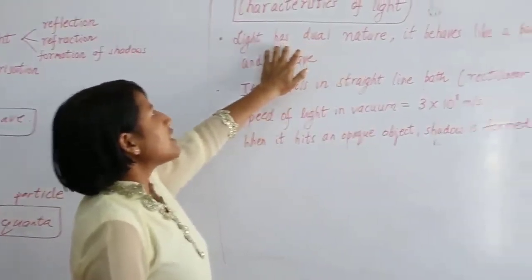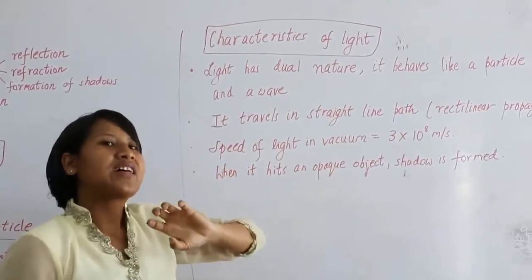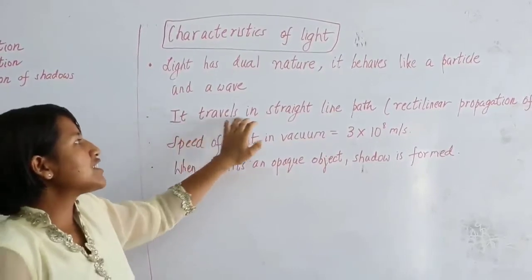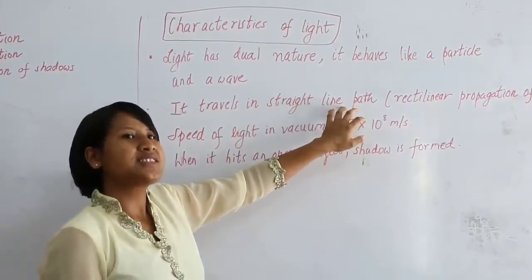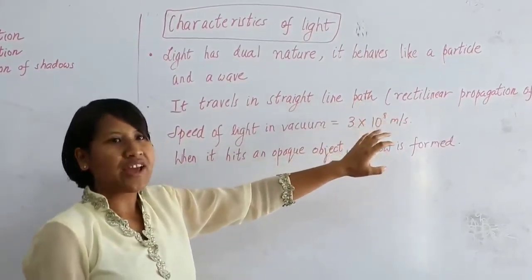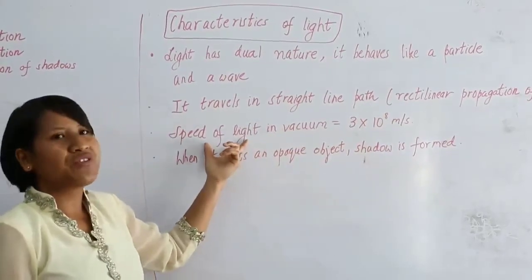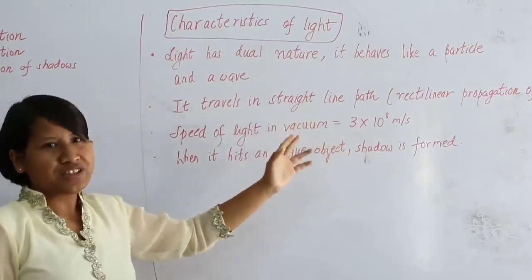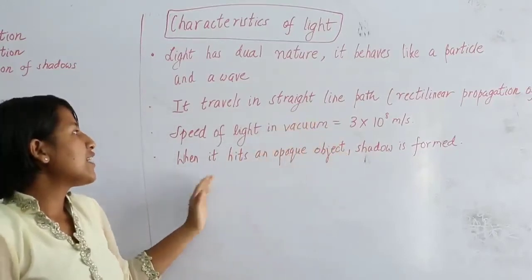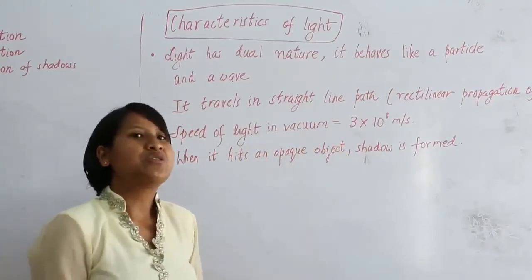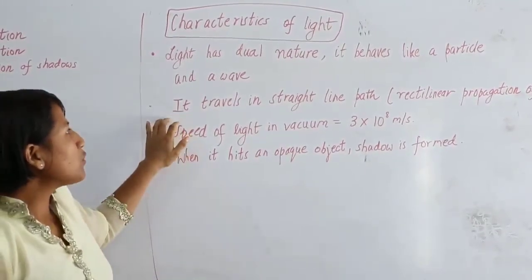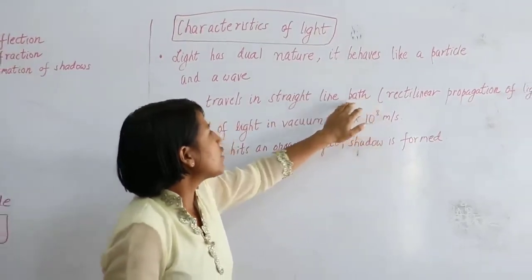Now we say that light has dual nature, that is, it behaves like a particle as well as a wave, and it travels in a straight line path, which is called rectilinear propagation of light. You should always remember the speed of light in vacuum, which is 3 times 10 to the power 8 meters per second, especially while solving problems. When it hits an opaque object, a shadow is formed. Now we'll be concentrating on this part first.